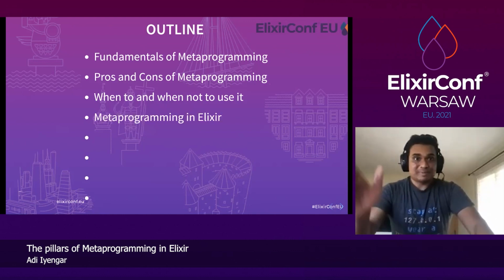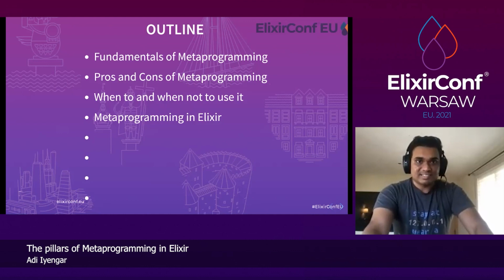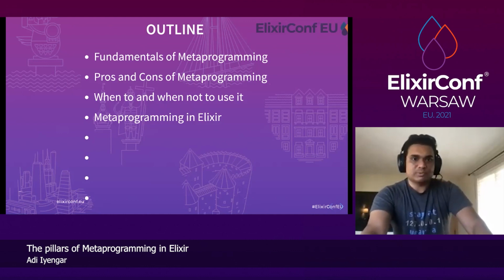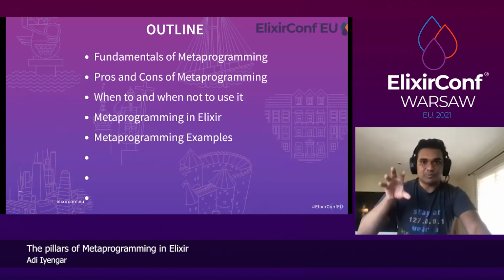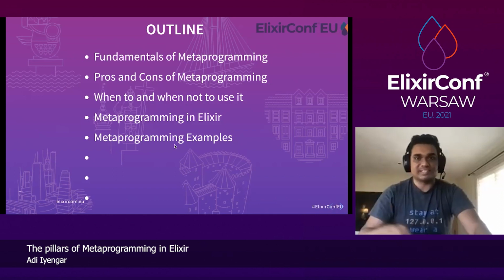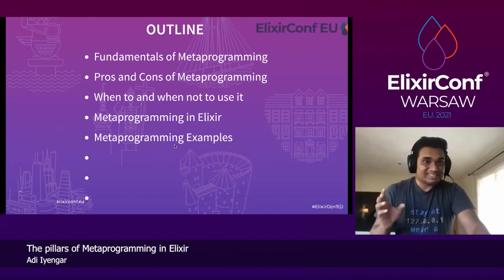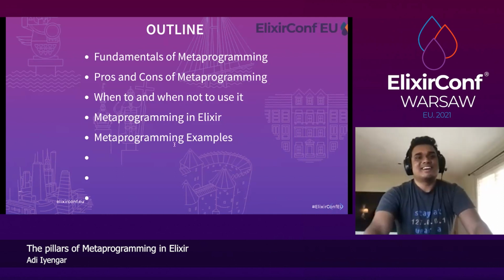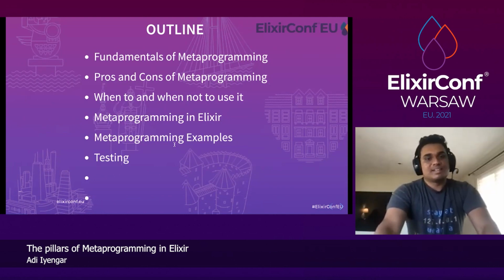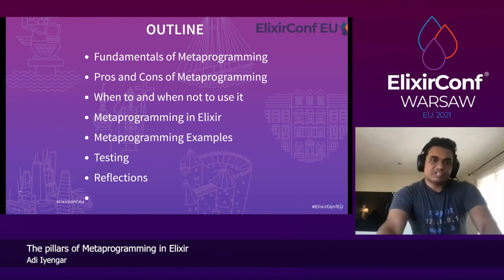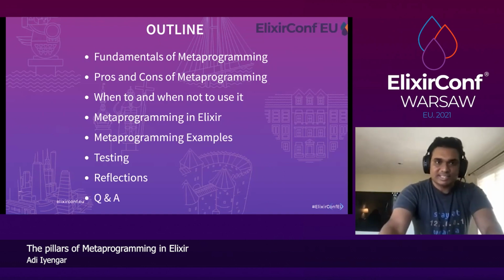Then we'll get into metaprogramming in Elixir, how Elixir does it and how it is different from some of the other languages. We'll look at some metaprogramming examples and how we can analyze libraries like Ecto or Phoenix and what things they do good, what things they potentially don't do good. And we'll talk about testing metaprogramming, and we'll briefly touch on reflections, and hopefully at the end we'll have time for Q&A.